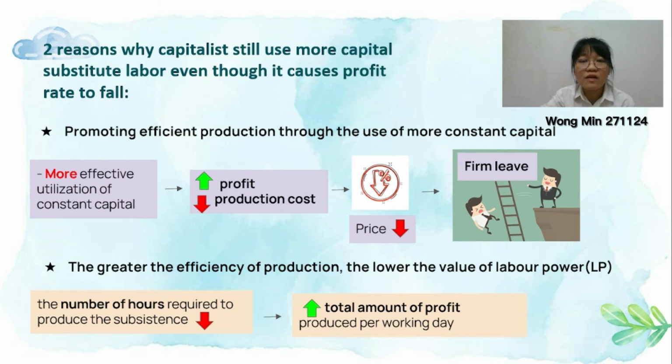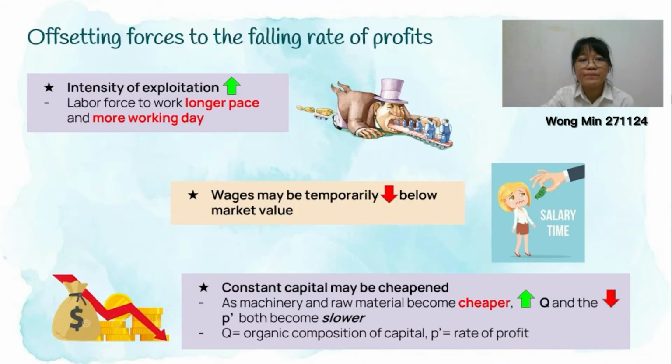So firms that can't cope with this mechanization, or can't fit this situation, have to leave the market. The second reason is that the greater the efficiency of production, which means we use more capital, the lower the value of labor power. When we use more machines, the number of hours required to produce the substance will decrease. Eventually, the total amount of profit produced per working hour will increase.